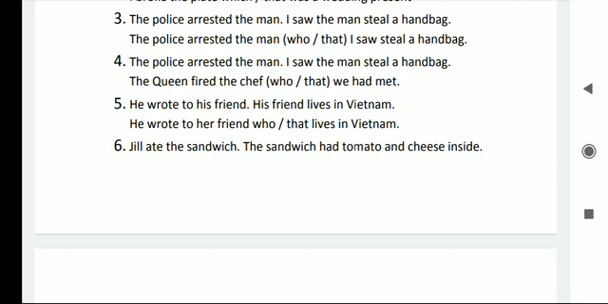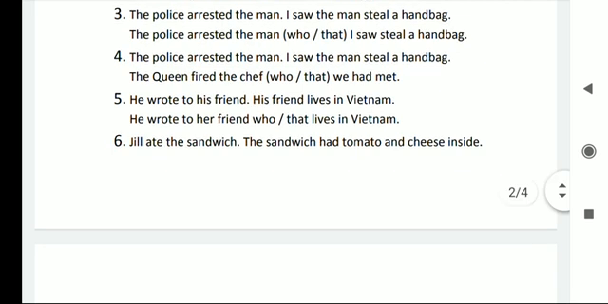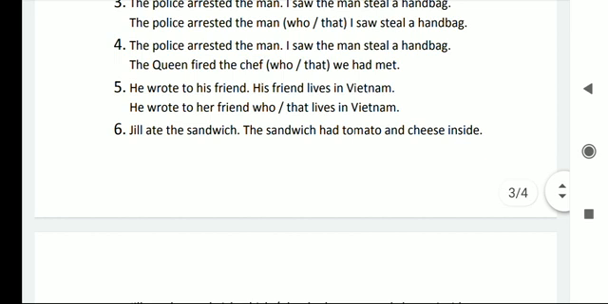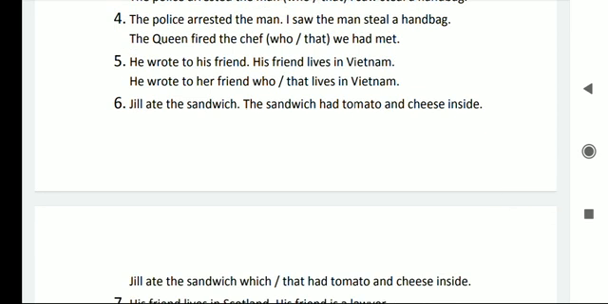Now let's come to sentence number 5. He wrote to his friend. His friend lives in Vietnam. We can write like this: he wrote to his friend, to her. He wrote to his friend. His friend lives in Vietnam. He wrote to his friend who lives in Vietnam. Her is wrong here. So we must write: he wrote to his friend who lives in Vietnam, or he wrote to his friend that lives in Vietnam.